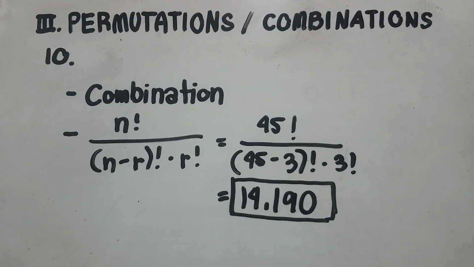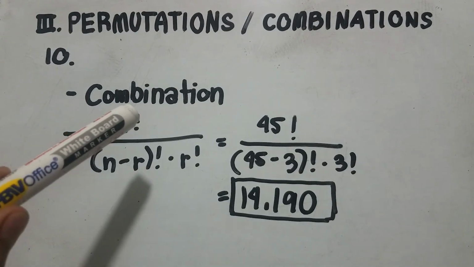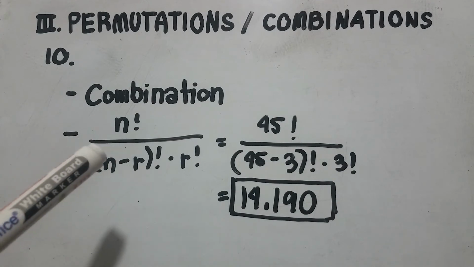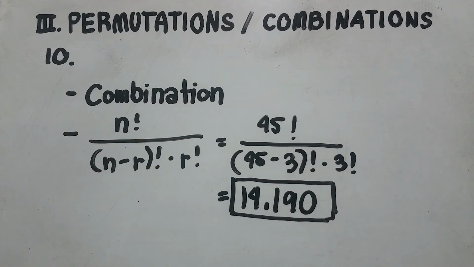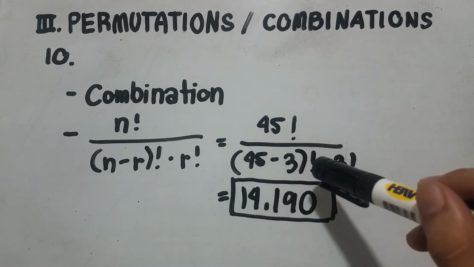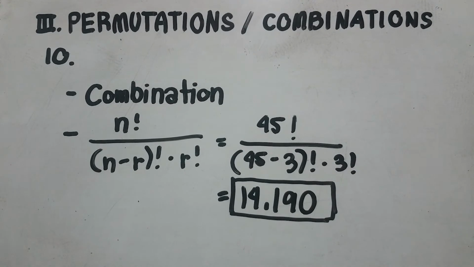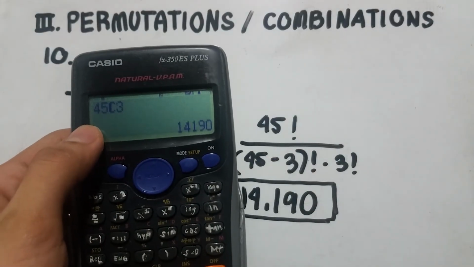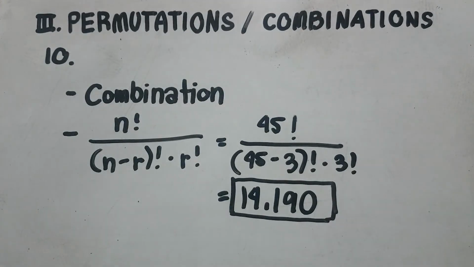The obvious type of event here is combination, because it does not involve order, and the formula for combination is n factorial over n minus r factorial times r factorial, which is 45 factorial over 45 minus 3 factorial multiplied by 3 factorial, which is equal to 14,190.